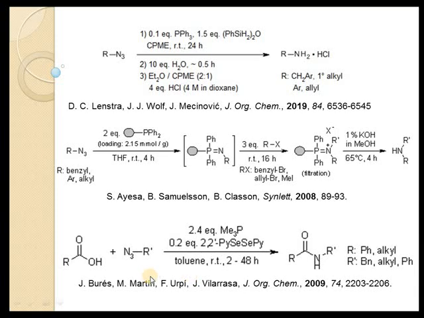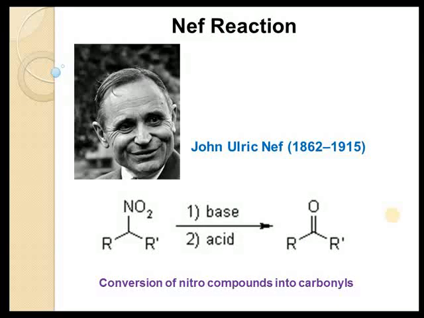This is an application of Staudinger reaction. In this case, azide is not converted into amine. Instead of hydrolysis, here it is and it generates amides instead of amines.